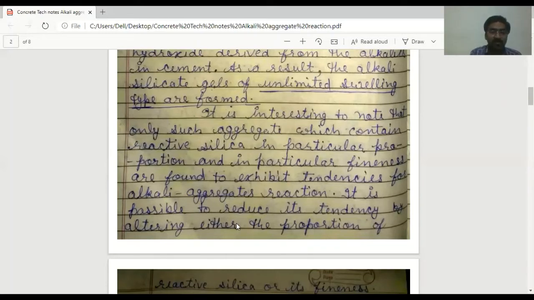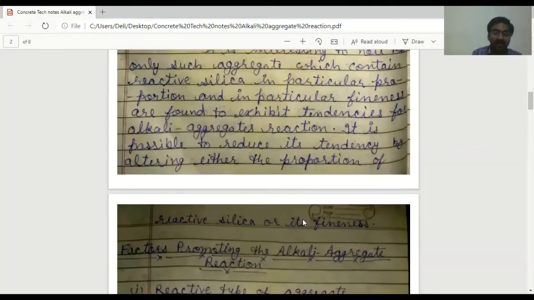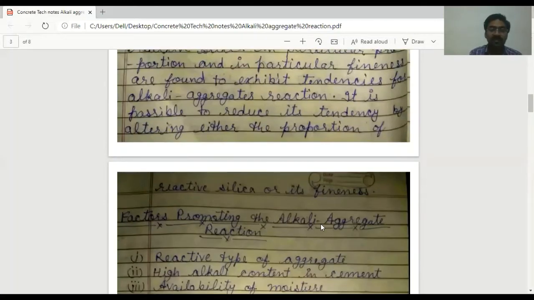This is a very important point to be noted. It is possible to reduce its tendency by altering either the proportion of reactive silica or its fineness. And this is one solution for preventing alkali aggregate reaction.